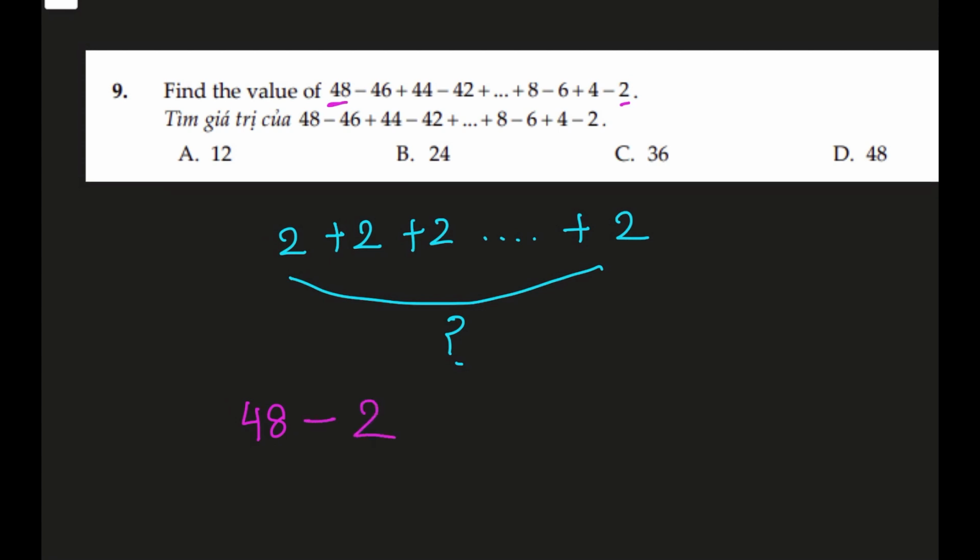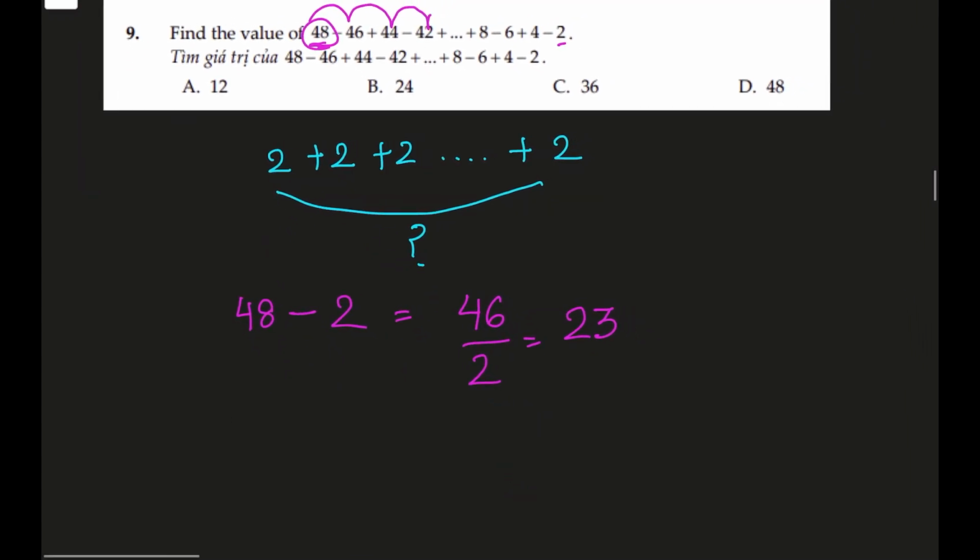So that means we had a deduction of 46, and those were in groups of 2s. So we divide by 2, that means there were 23 jumps, or 23 decreases, starting from 48 to reach a 2. Now the number of terms, as we said before, is always the number of jumps or gaps plus 1. So 23 plus 1 is 24.